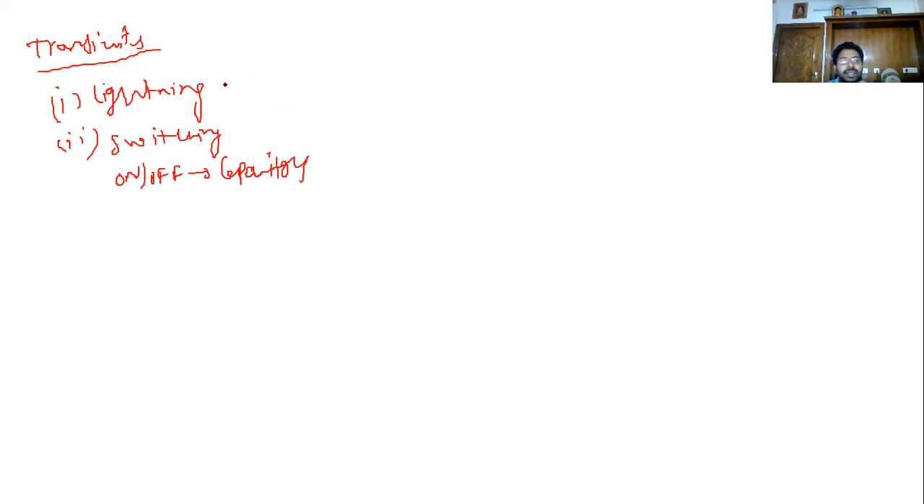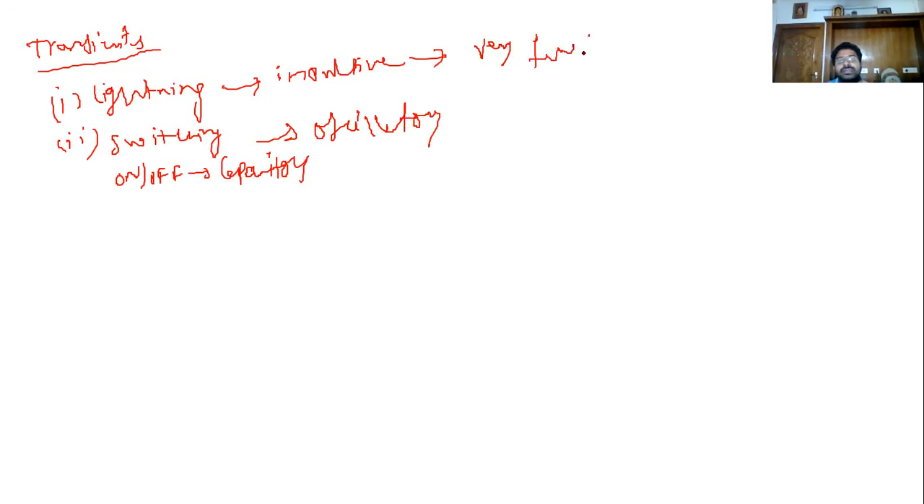Because of lightning, this causes impulsive transients. Switching leads to oscillatory transients. These exist in the system for only a few seconds.